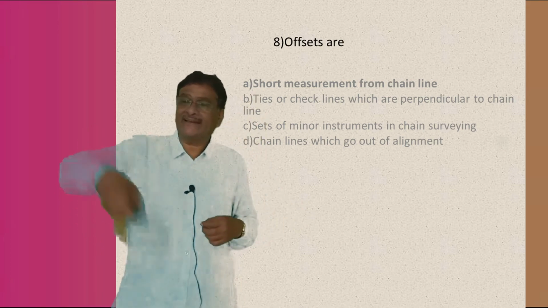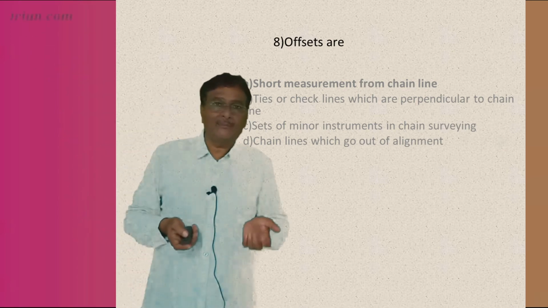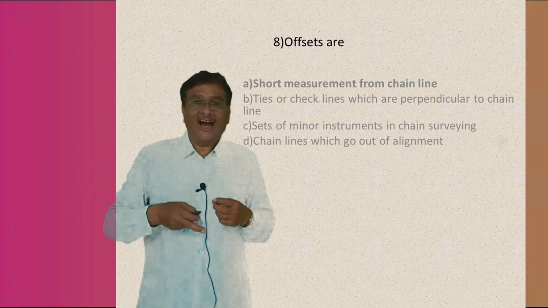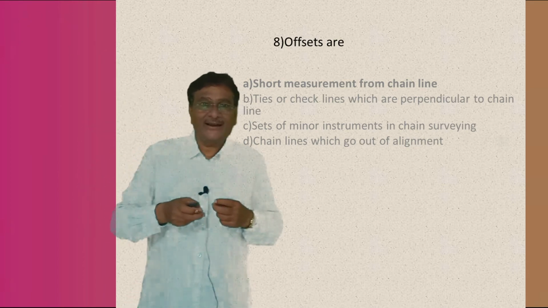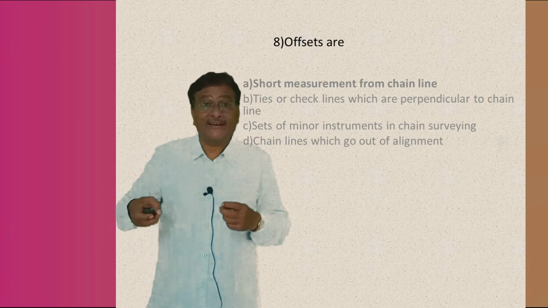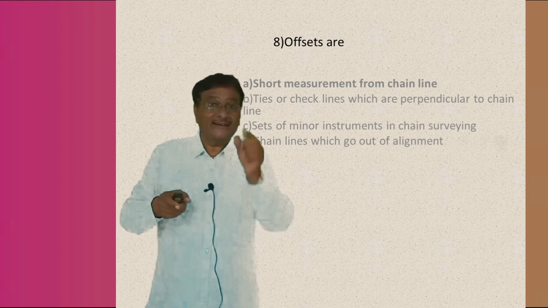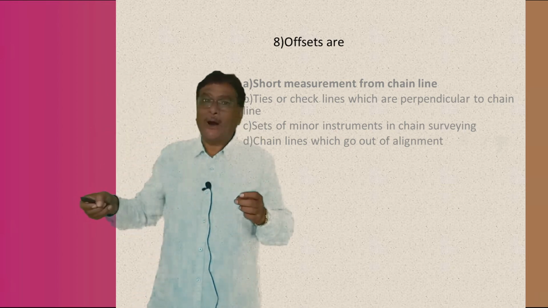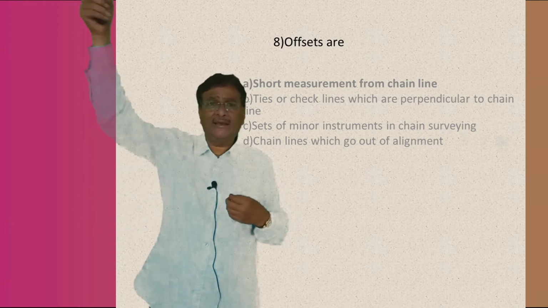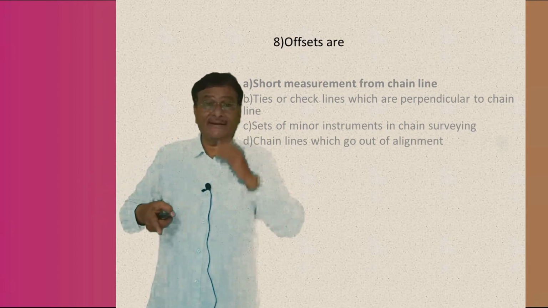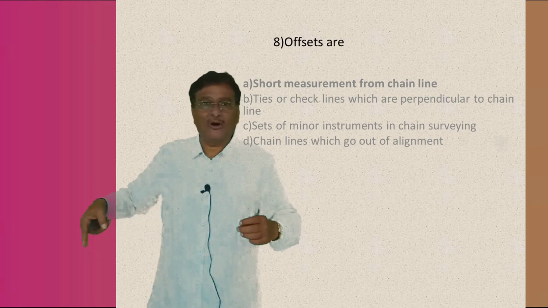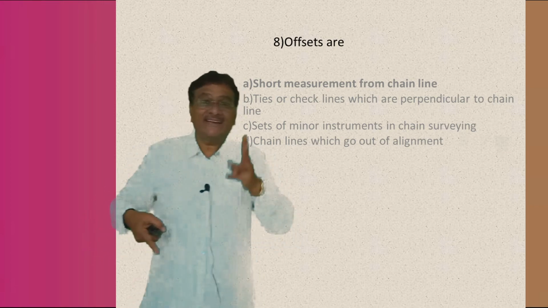Say the chain line is PQ, correct or not? Then along the chain line PQ, if you are measuring a perpendicular offset PC, for example, PC is a short distance. The line PQ is 60 meter, whereas the perpendicular offset PC is 3 meter.